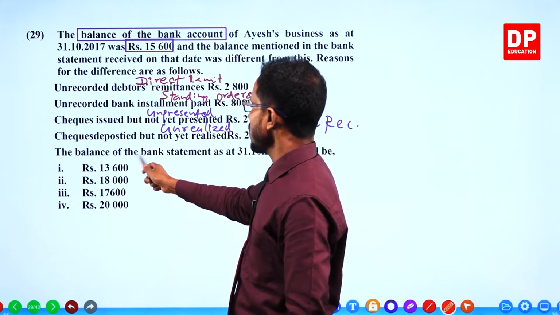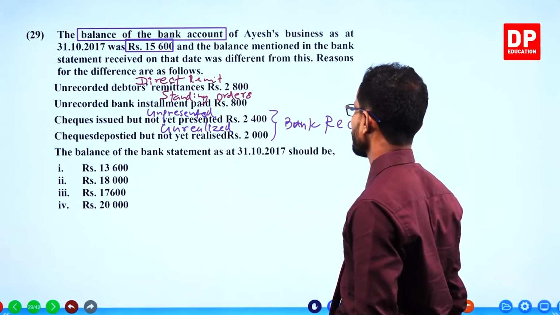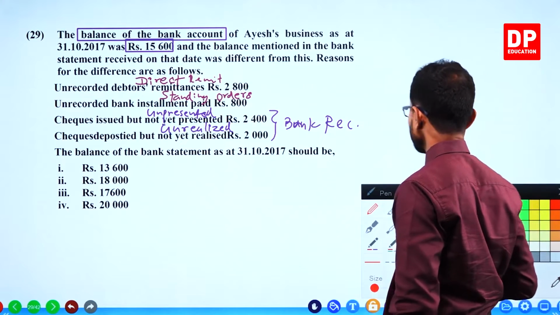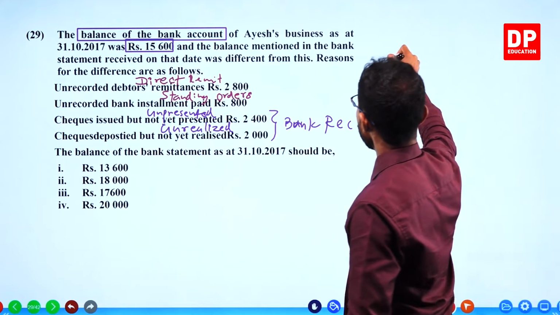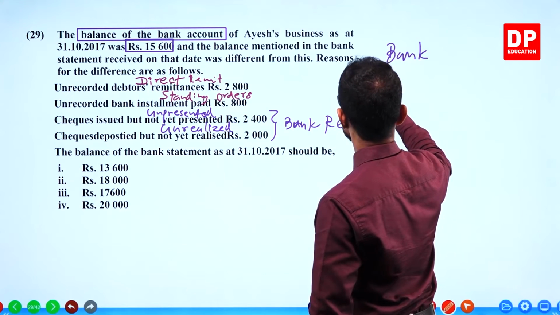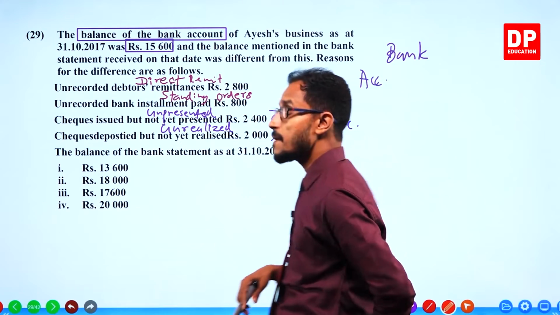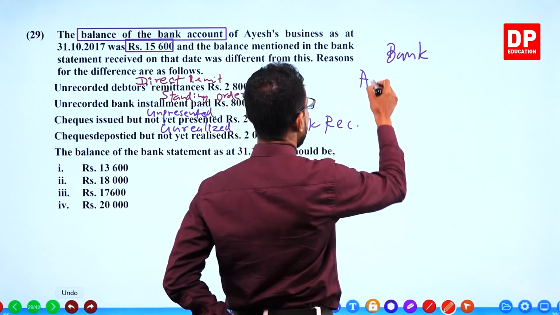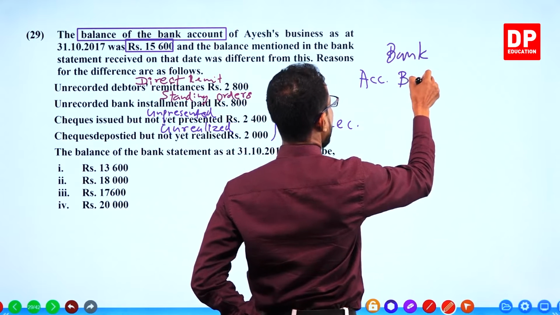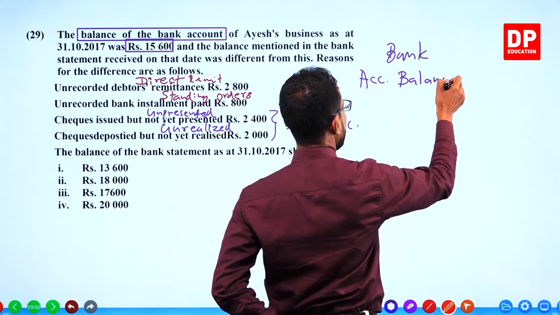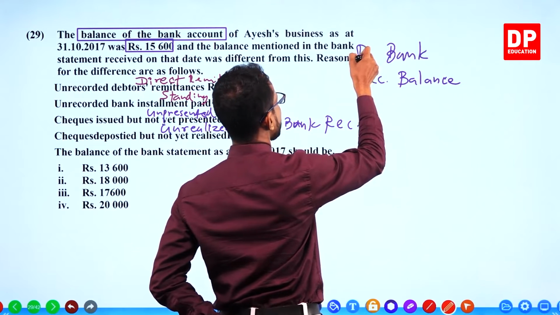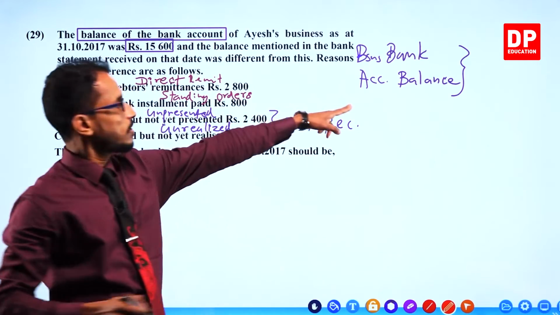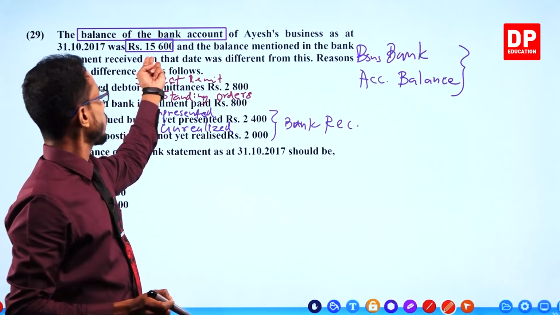The balance of the bank statement as at 31st. How to calculate that? The bank account balance, or shall I say the bank book balance of the business, is how much? Here, 15,600.